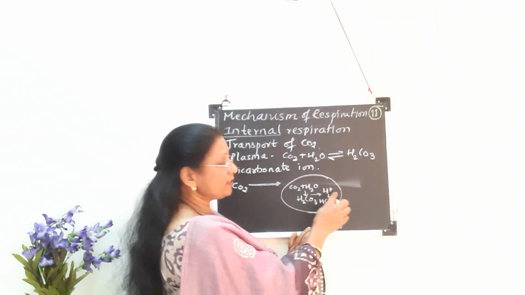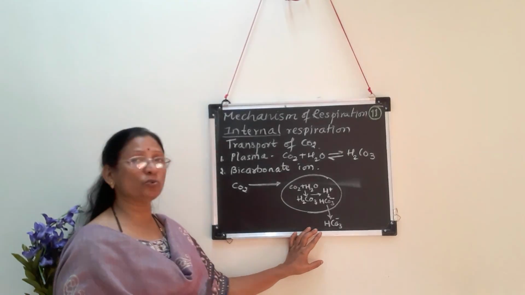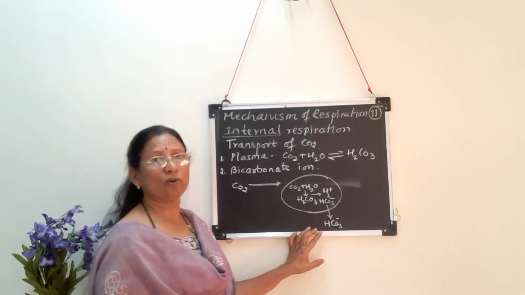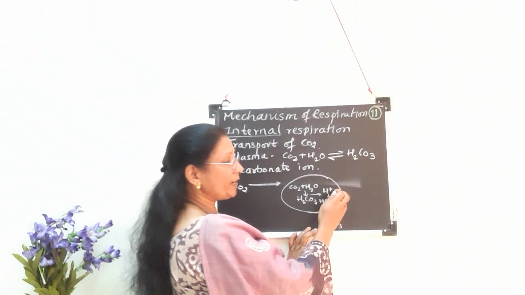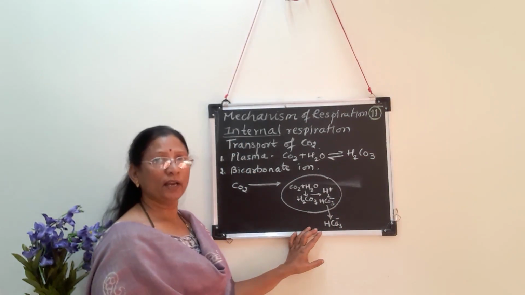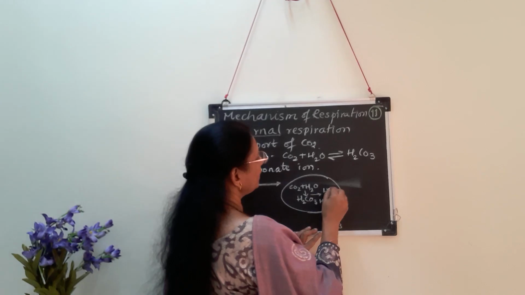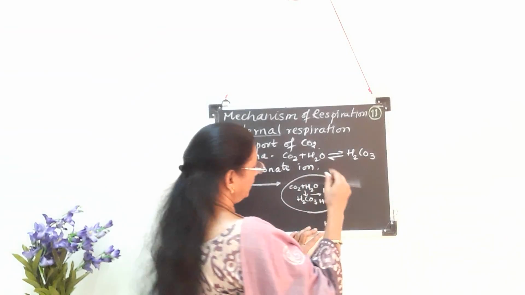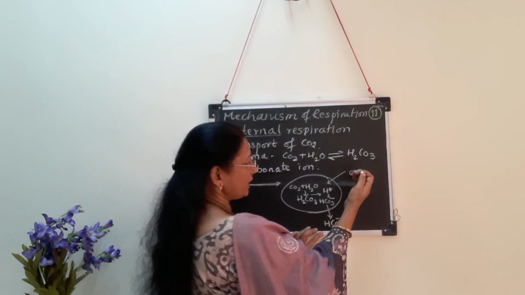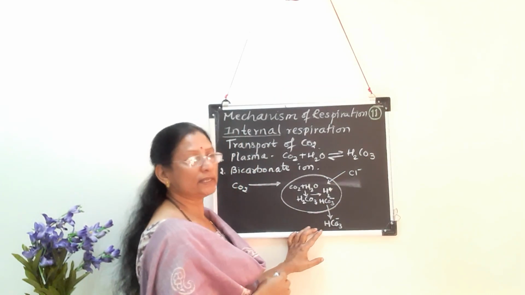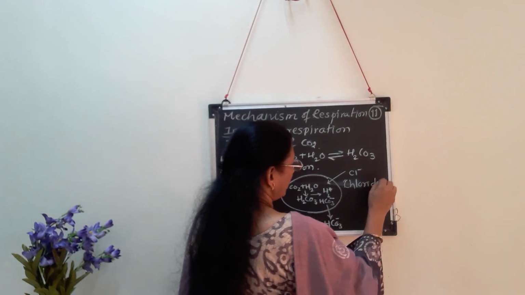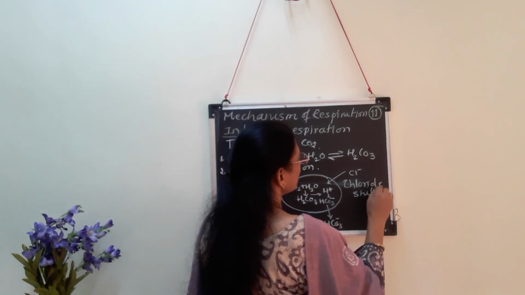As this H plus remains in the RBCs, the amount of H plus ions goes on increasing. If this H plus goes on increasing, there will be lowering of the pH, and if there is lowering of pH, what will it result in? It results in formation of an acidic environment that will be harmful. So in order to maintain the ionic balance, chloride ions will enter inside, and this entry of chloride ions inside the RBCs is called chloride shift. Chloride shift is also called Hamburger's effect.